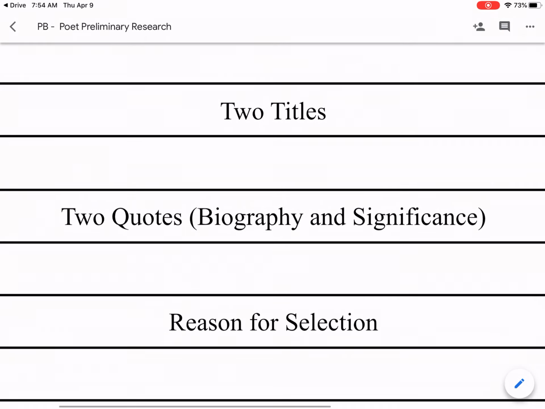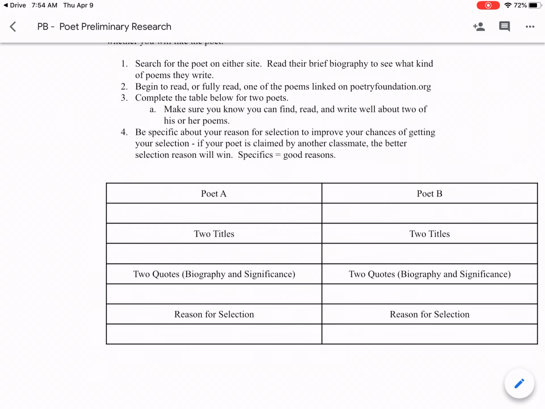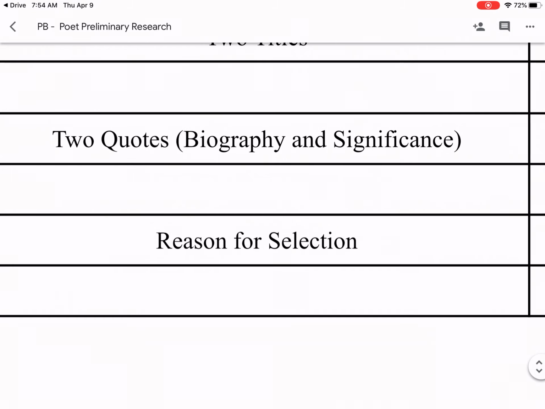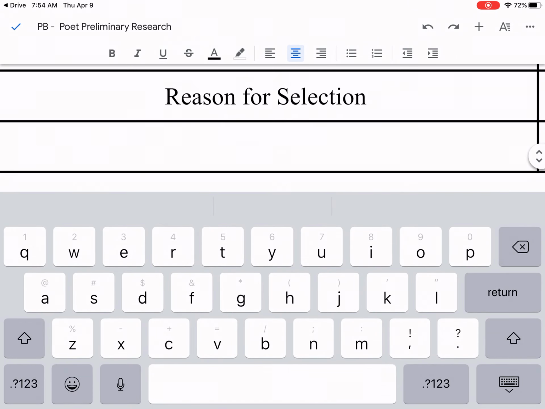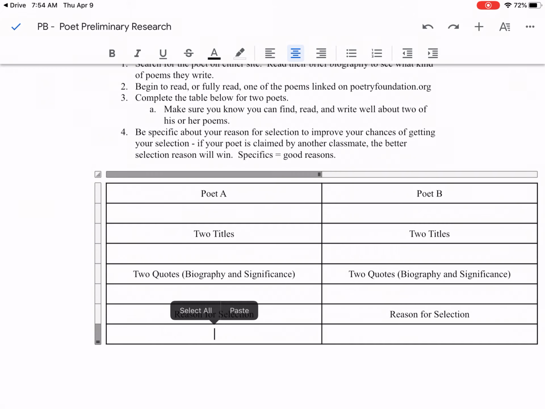All right, I'm going back to the top of the directions here. The last box is the reason you choose your poet. Be specific about that reason, okay? I would tell you I'm choosing Richard Wilbur because of the class I took in college. I read all his poems and I really loved them, and I would love to study him some more. I'm going to be specific about how this poet is specific to me here, and if I have a good reason for my selection, that means Mr. Yoakum's going to assign that poet to me. Okay, that's the best way to get the poems right.